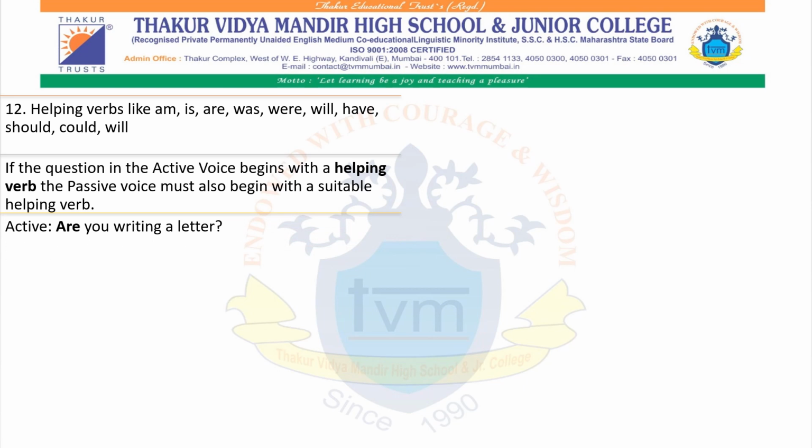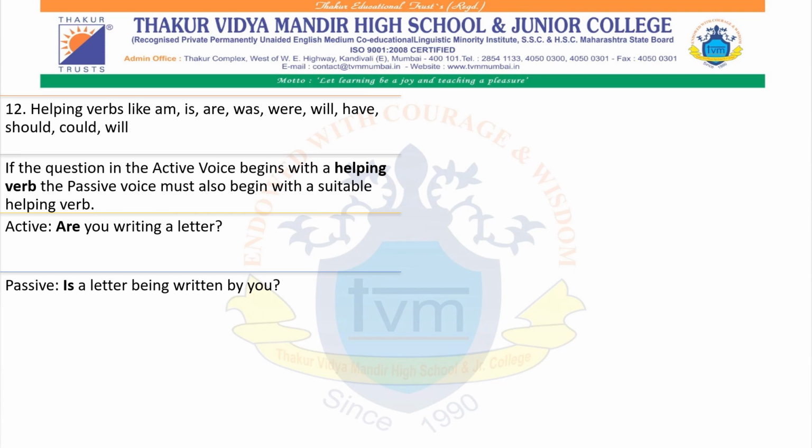Example: are you writing a letter? Because a question that starts with an auxiliary will be a yes-no question. Passive: is a letter being written by you? Are you writing a letter is in the active voice, and passive is a letter being written by you.